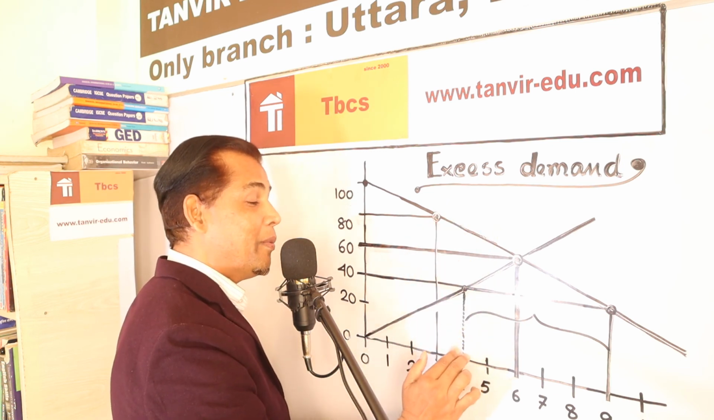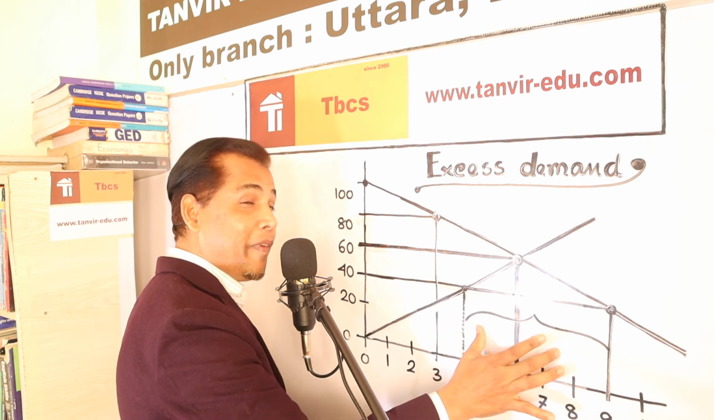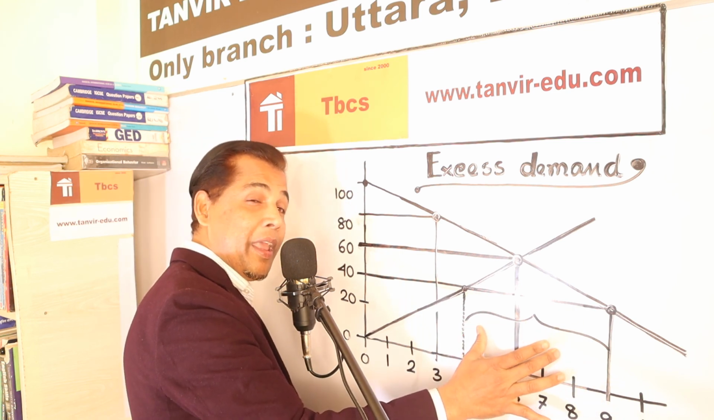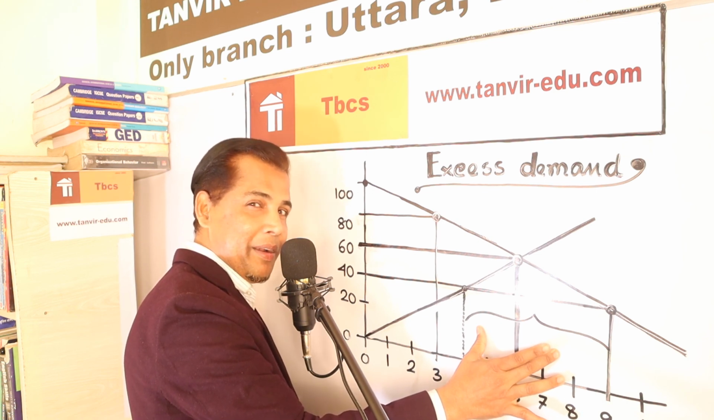You already are watching that there is 4 to 9. So these 5 millions excess units are being demanded by people, and this is called excess demand.